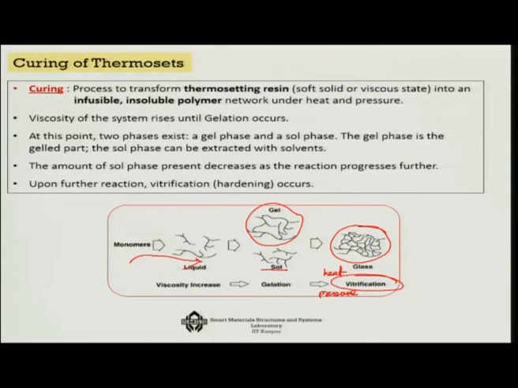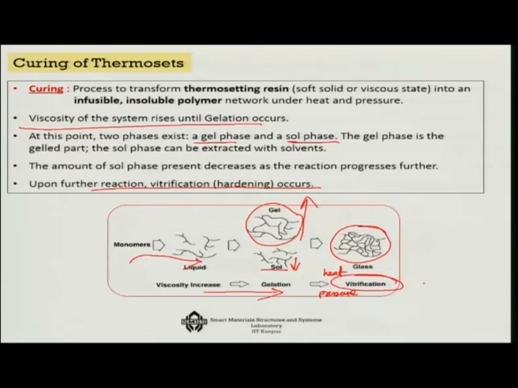Okay. So, over the time as this gelation is happening, the viscosity of the system will continuously increase, and in between you will get that intermittent phase of gelation where you will get a gel phase and a sol phase, as I told you, and with respect to time the sol phase will gradually decrease and the gel phase will increase. So, that basically you get all interlinked phases, and then the hardening or the vitrification is going to occur in the system.